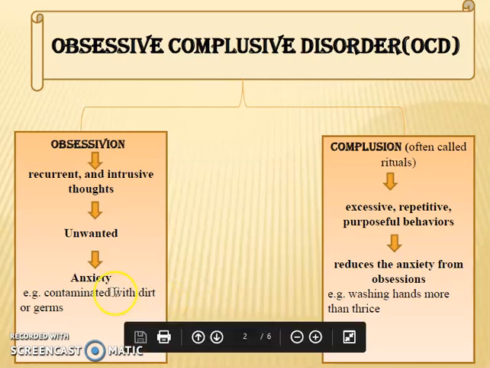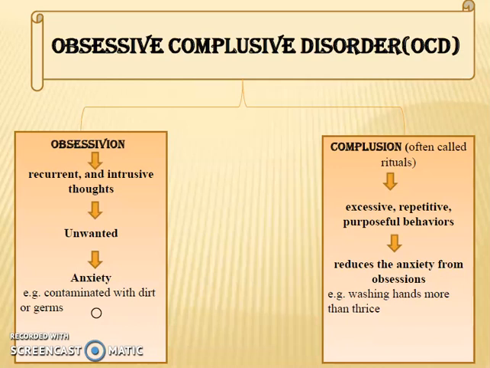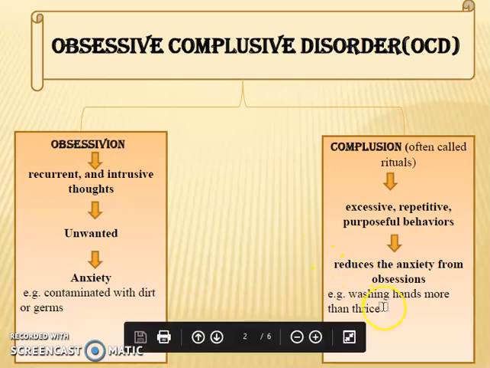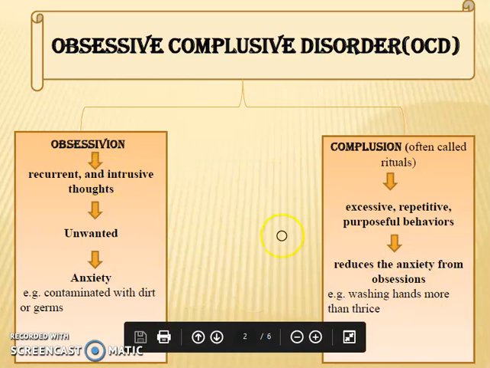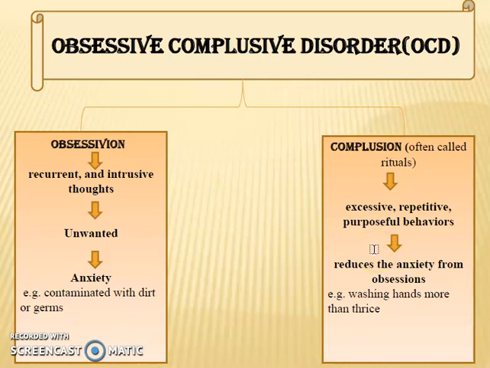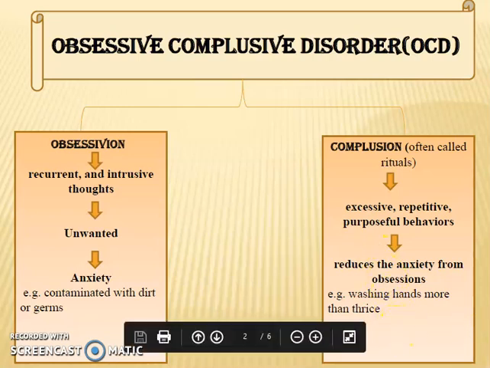Now, like the other example, my hands are contaminated: the thought came into his mind that my hands are contaminated, and he feels a need for washing the hands. He doesn't go and wash the hands, but he feels the need for it. In the compulsion, when he goes and washes the hands more than thrice, this becomes the compulsion. So obsession and compulsion can obviously waste a lot of the time of a patient.